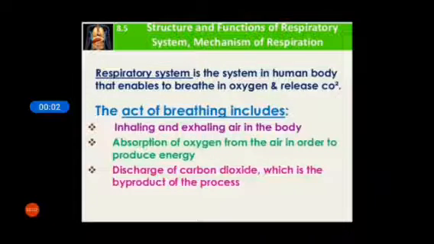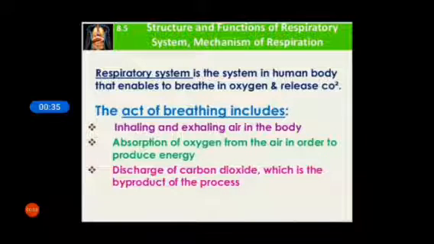Students, today we will discuss the function, structure and mechanism of the respiratory system. First of all, we will discuss what is respiration. Respiration is inhaling and exhaling of air. That is the physical process by which a living organism takes in oxygen from the surroundings and gives out carbon dioxide.